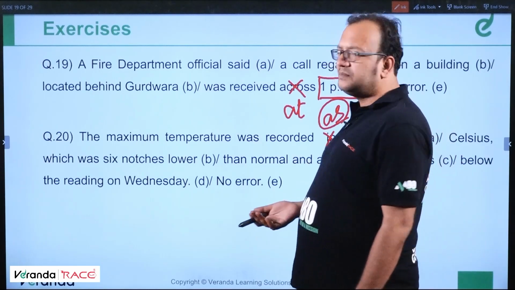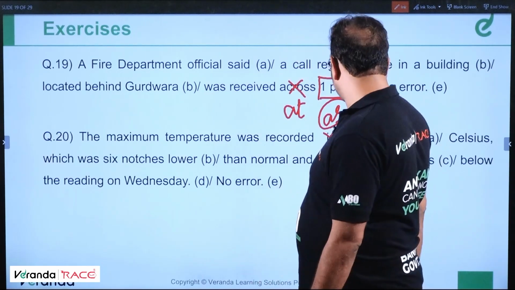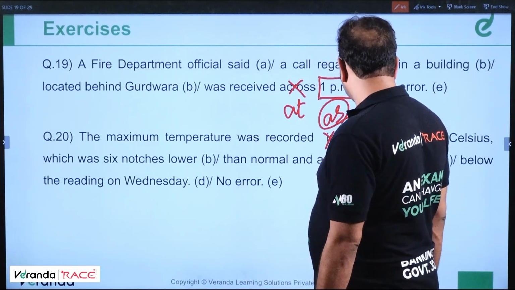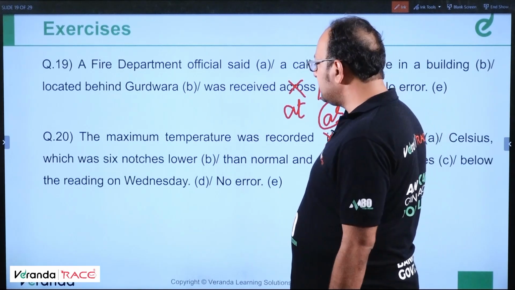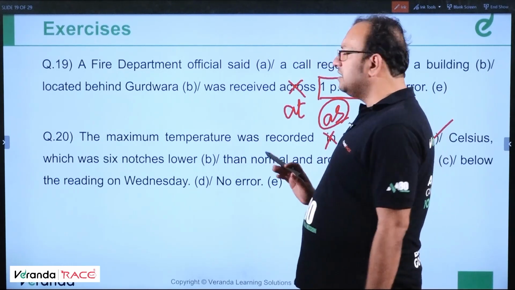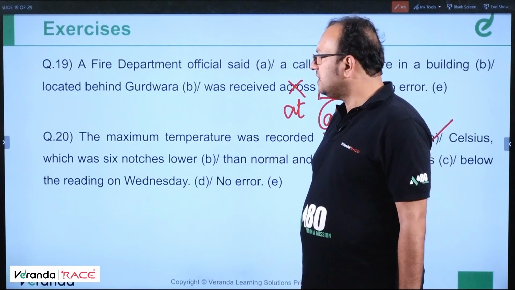Recorded in 34 doesn't make sense. Was recorded as 34.5 degrees Celsius. So the error was in part A. In should be removed at any cost and as should be placed over there. Okay. Moving ahead.